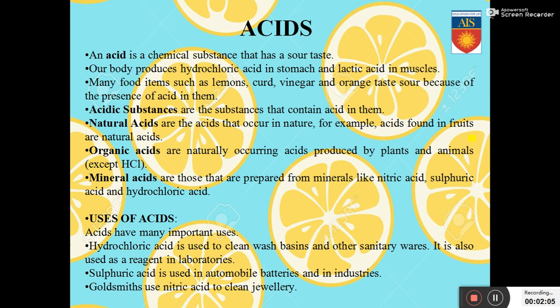HCl stands for hydrochloric acid. Hydrochloric acid, which is produced by our body, is not a naturally occurring acid or an organic acid. It's a mineral acid. Now, what is a mineral acid? Mineral acids are those that are prepared from minerals like nitric acid, sulfuric acid and hydrochloric acid.